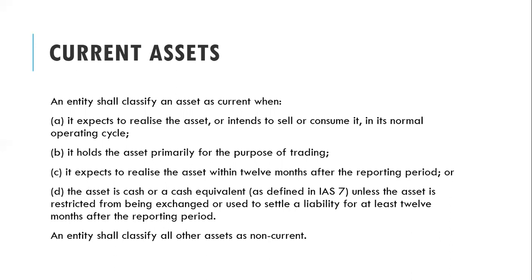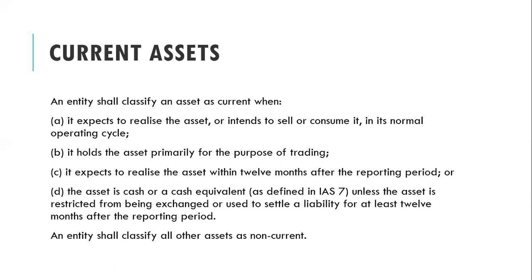So whatever assets that you expect to realize within the operating cycle of that particular entity is termed as a current asset. It holds the asset primarily for the purpose of trading. So if that asset is being held for trading, then you can also tag it as current assets.